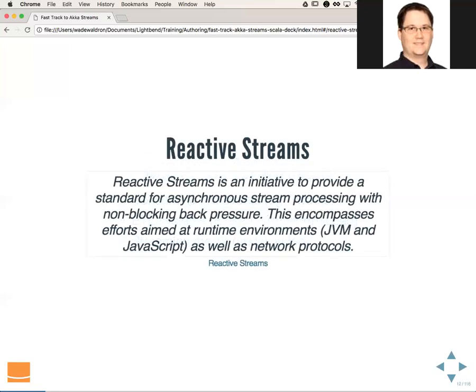So that's streams, but you may have heard this term reactive streams. So what is reactive streams and how does it relate? Reactive streams is an initiative to provide a standard for asynchronous stream processing with non-blocking back pressure. This encompasses efforts aimed at runtime environments such as the JVM and JavaScript, as well as network protocols. There's a link down there at the bottom which will take you to the Reactive Streams website if you feel like learning more. We're not going to go into all of the detail, but this is basically just a quote off of that website.